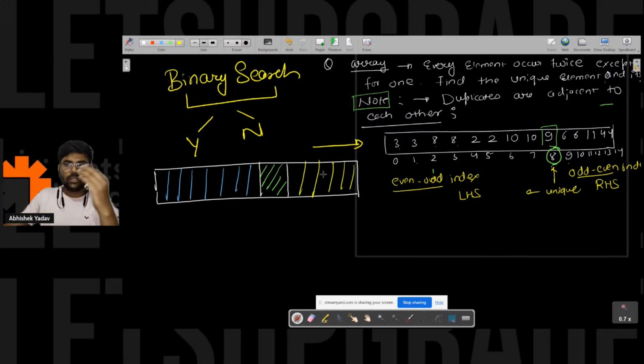So what we have learned in binary search is that there must be some arrangement given, and if you are at the middle, you are able to take a decision. What decision? You are able to reduce the search space.